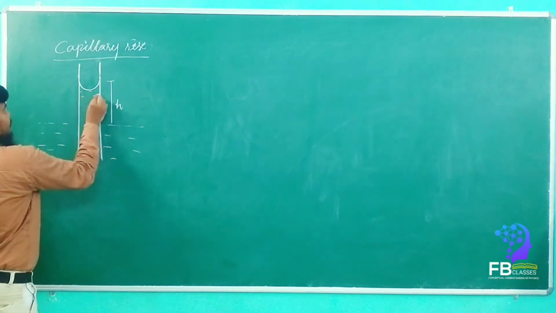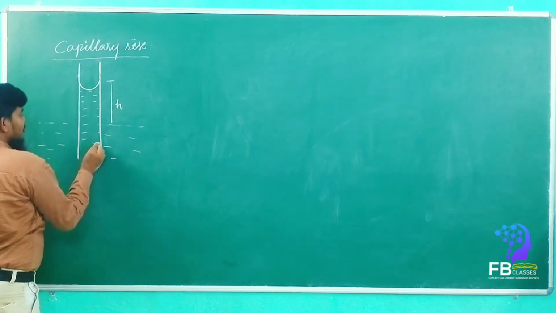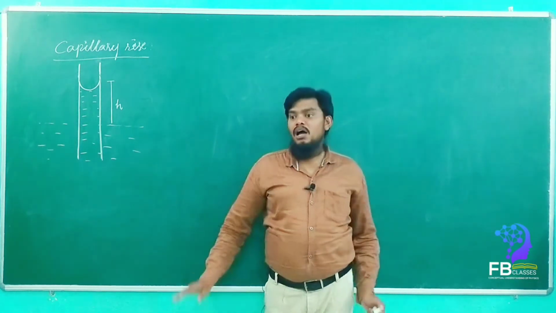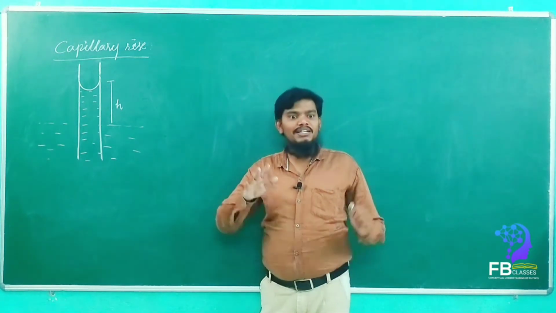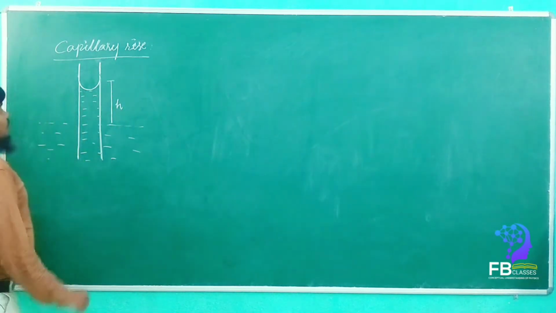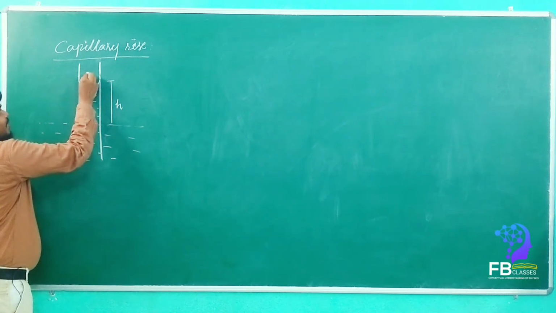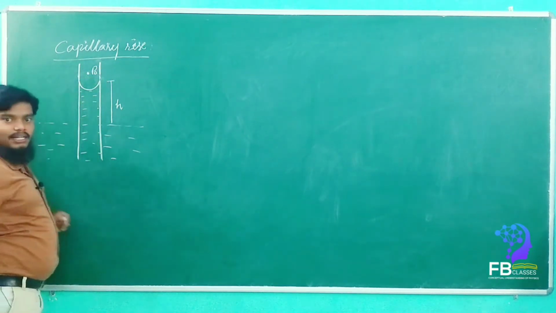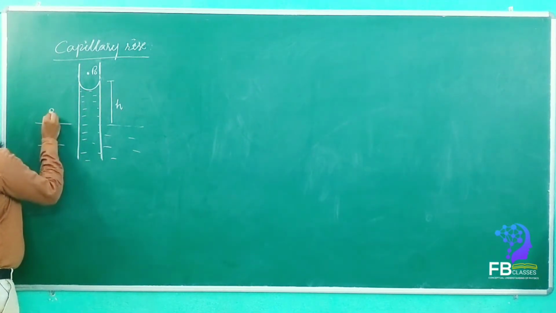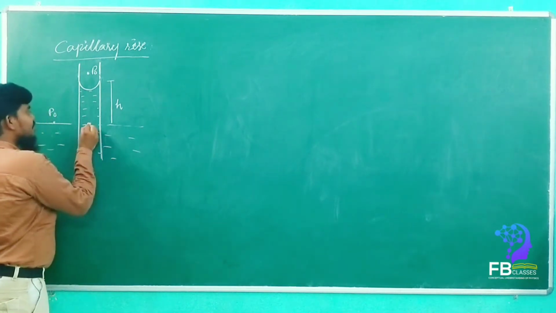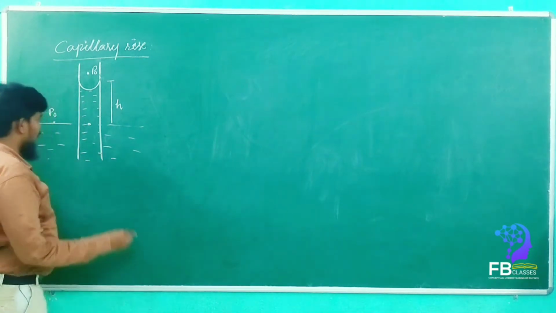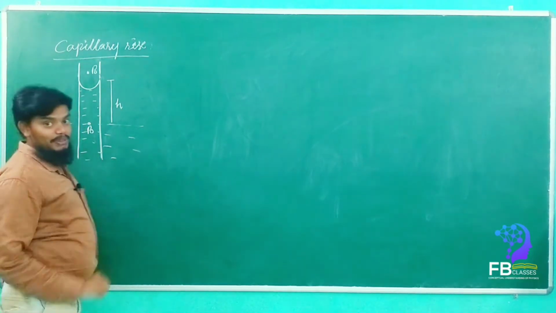See, very easy. We can go for the conceptual understanding. We can define this height in two different methods. Both methods I am going to explain very clearly. Let's see here. What is the pressure here, my dears? P naught, atmospheric pressure. What is the pressure here? Here also P naught. What is the pressure here? More than P naught or P naught? It is also P naught, not more than P naught.